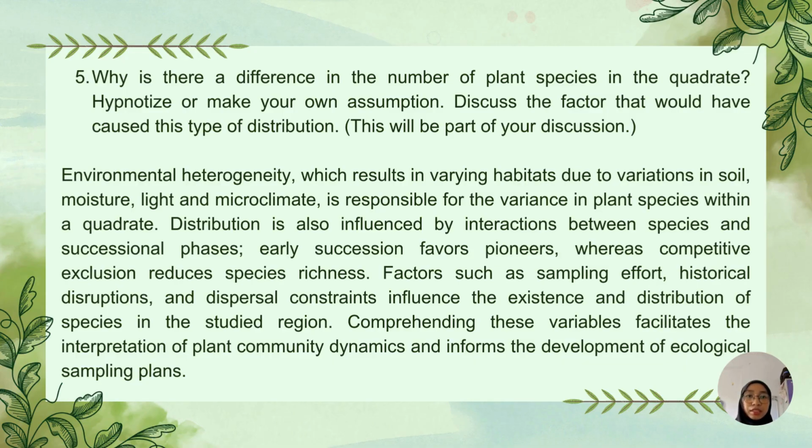Distribution is also influenced by interactions between species and successional phases, where early succession favors pioneers, whereas competitive exclusion reduces species richness. Factors such as sampling effort, historical disruptions, and dispersal constraints influence the existence and distribution of species in the studied region. Apprehending these variables facilitates the interpretation of plant community dynamics and informs the development of ecological sampling plans.